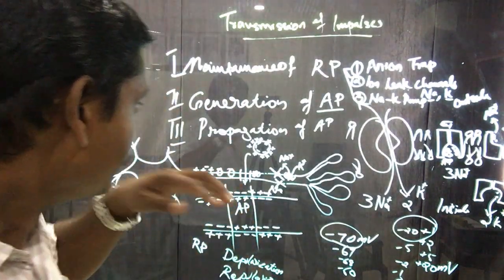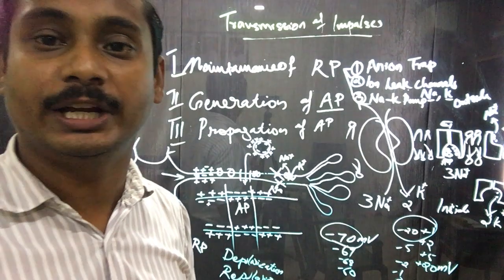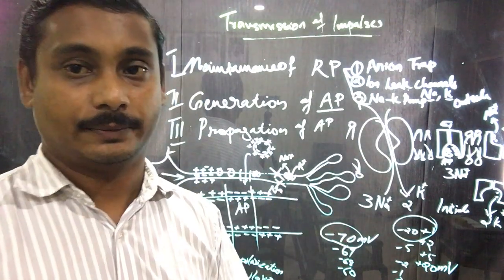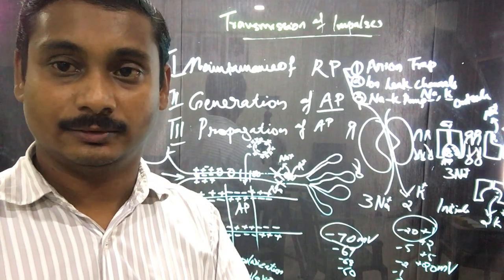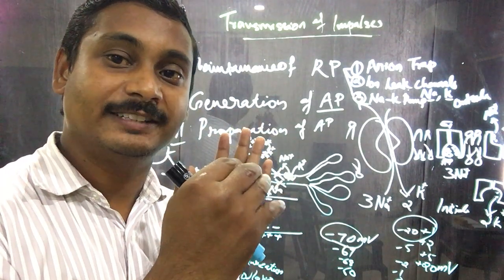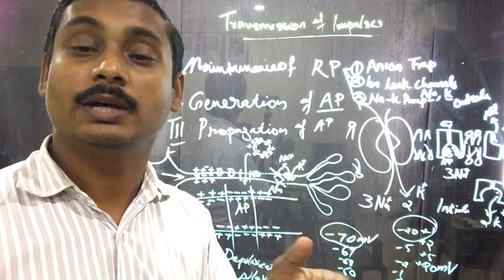Now, once a neuron is stimulated, it starts responding. That forms nerve impulses. The neurons send messages in the form of nerve impulses.